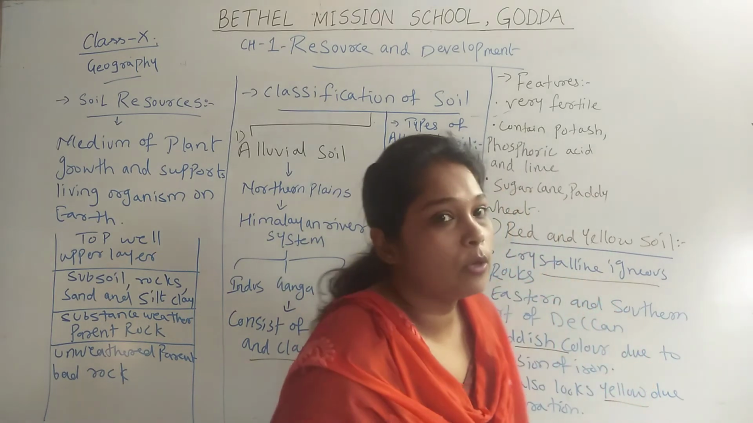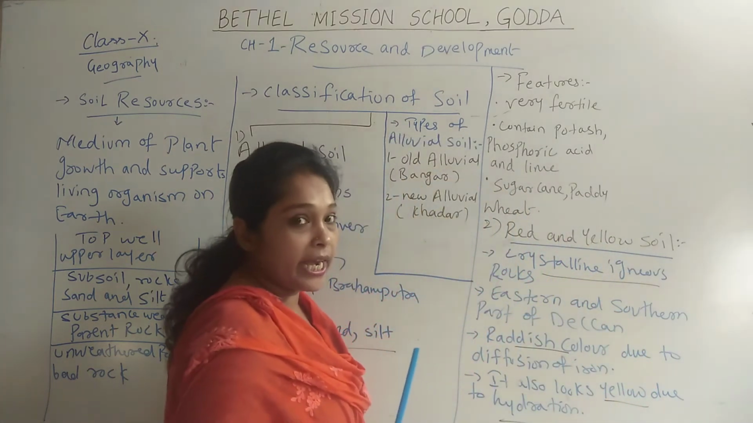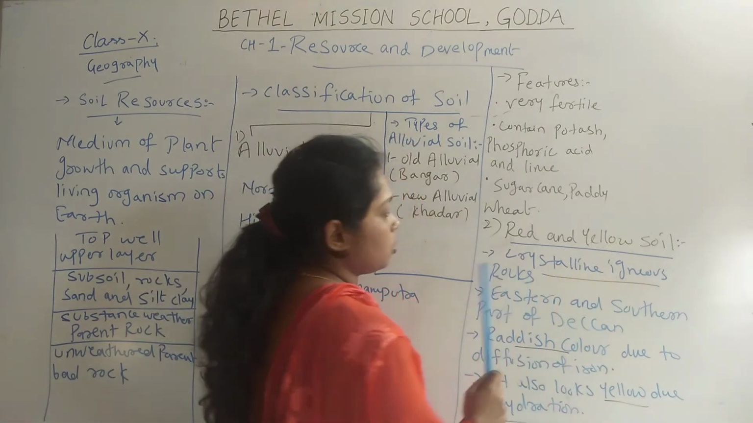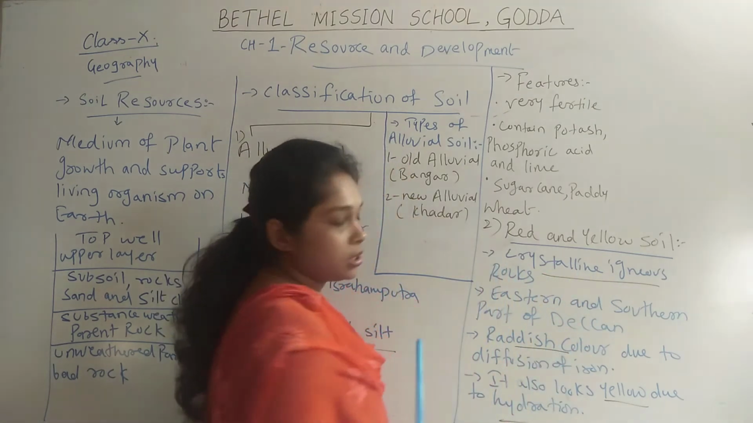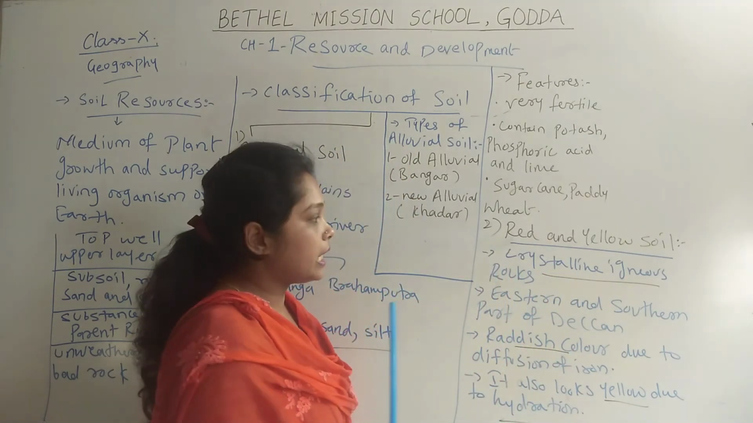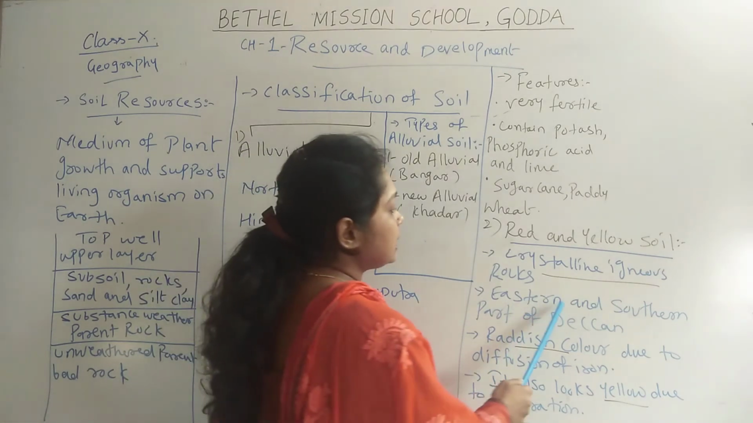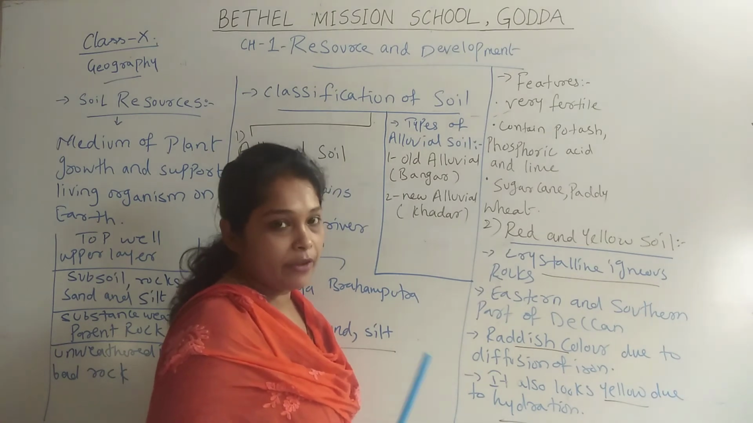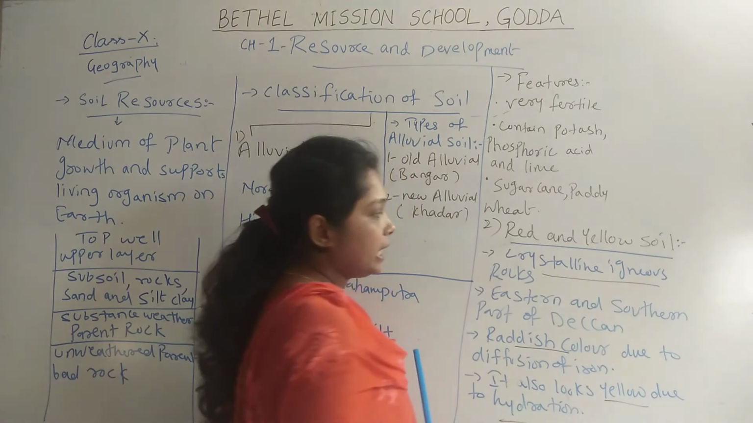Now when we talk about the second type of soil, it is red and yellow soil. Red and yellow soil is made up of crystalline igneous rocks. In India it can be found in the eastern and southern part of the Deccan Plateau.